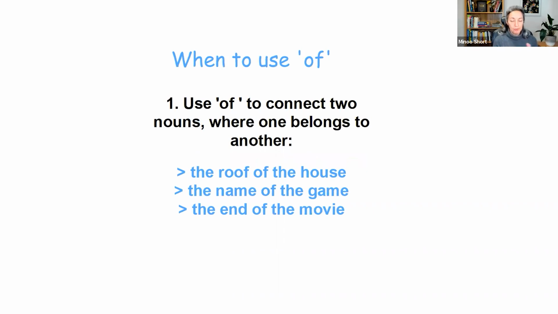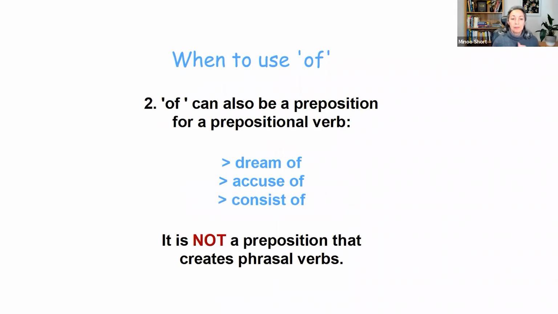We use of to connect two nouns where one belongs to another. For example, the roof of the house, the name of the game, the end of the movie. I think that's quite straightforward. You all know about this usage of. But of can also be a preposition for a prepositional verb.